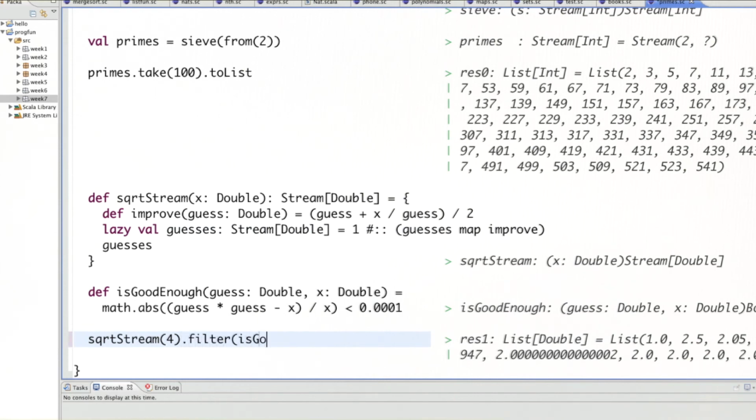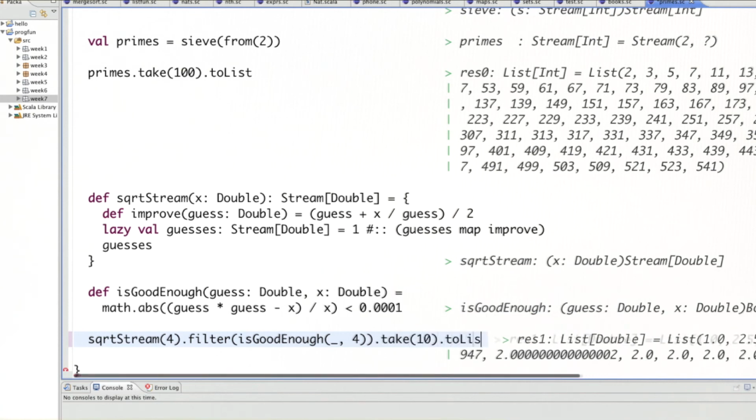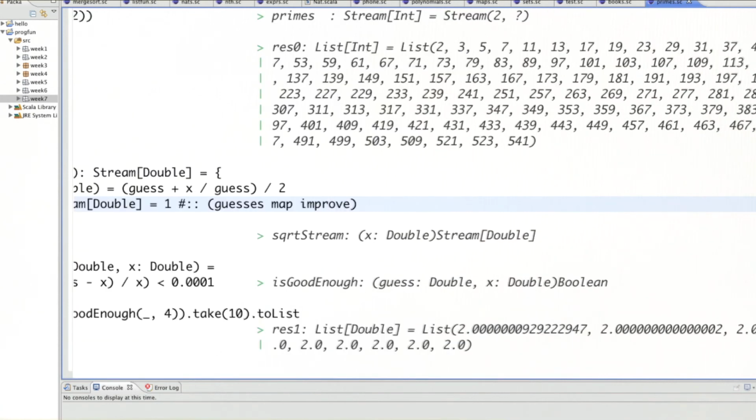Filter isGoodEnough with respect to my number 4, and I want to show the first 10 elements. So what you see now is you get a stream of solutions that are all already good enough approximations to the actual square root value. So you could just take the first one of that stream and return that as the result of your computation.